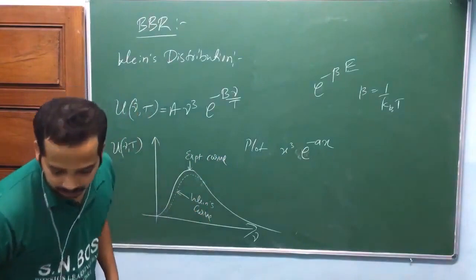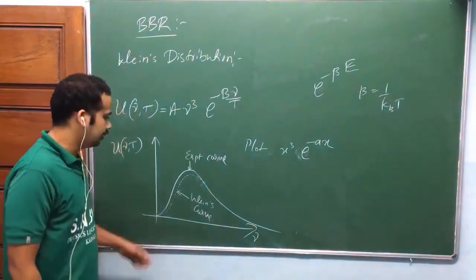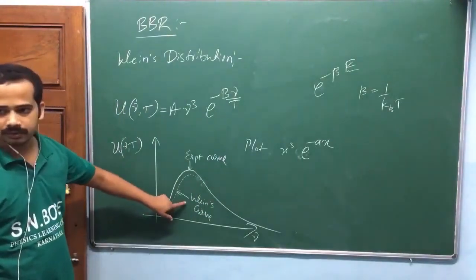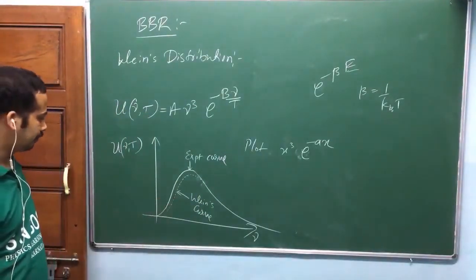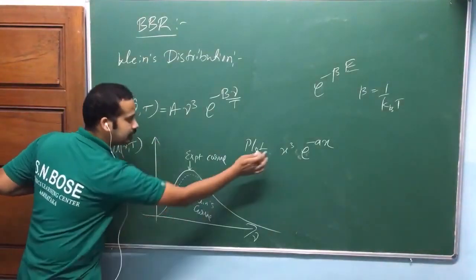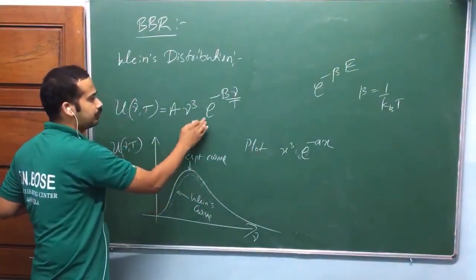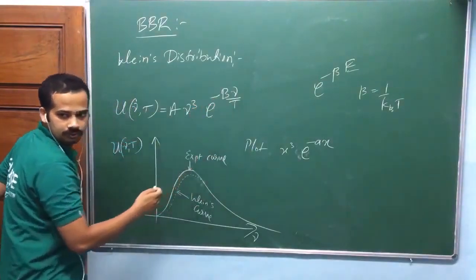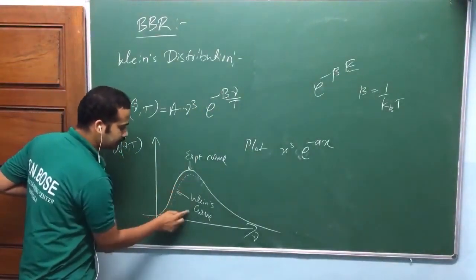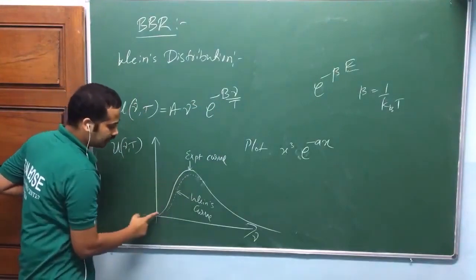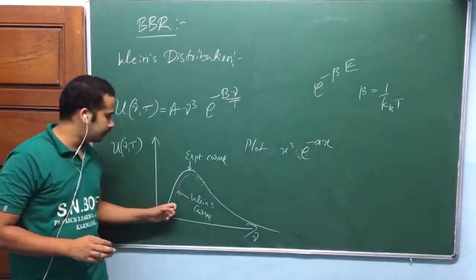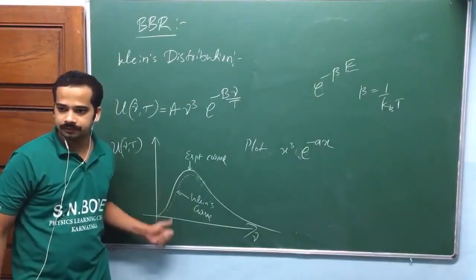In the book, he might have made some mistake on this one. It comes from Wien's curve. So the functionality is x cubed times e to the power minus x, that is nu cubed times e to the power minus beta by T nu. This whole functionality is Wien's curve. But the actual experimental data is this one. It almost fits the curve, but at the lower frequency regime it is not fitting.